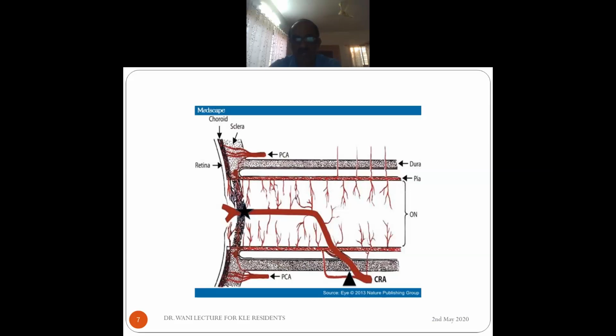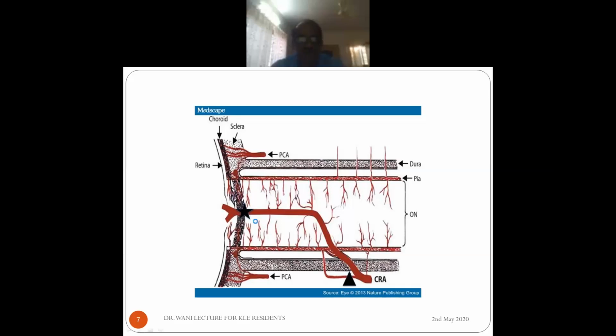Hello, are you hearing me? Hello? Yes, sir. So what is that? Another vessel? Huh? What is that? Vein, sir. What vein? Central retinal vein. Okay, both of them emerge. Actually, central retinal artery emerges on the surface, and central retinal vein actually exits.